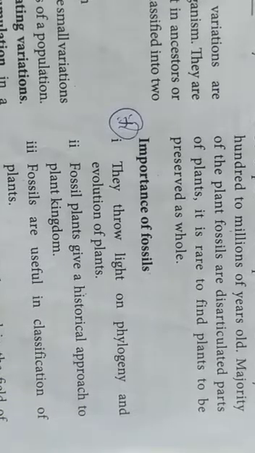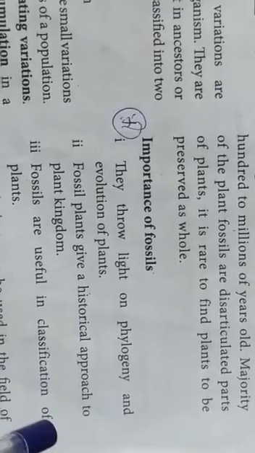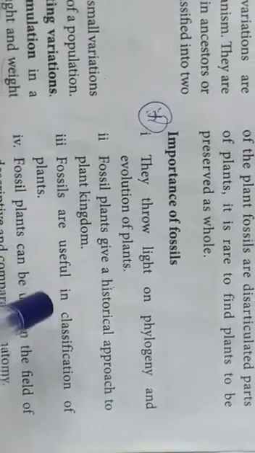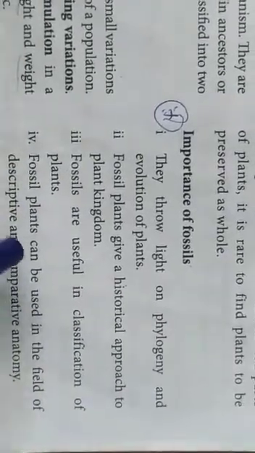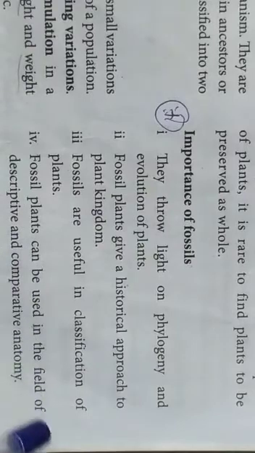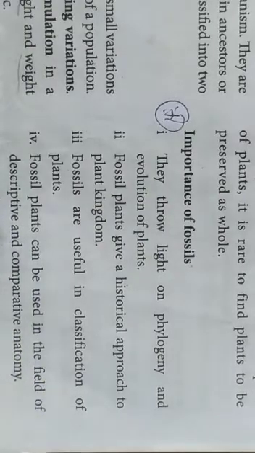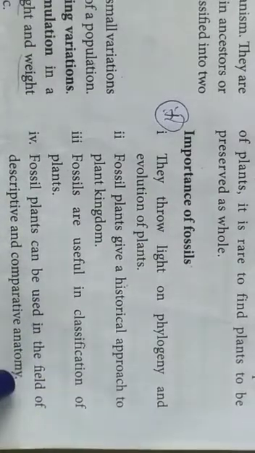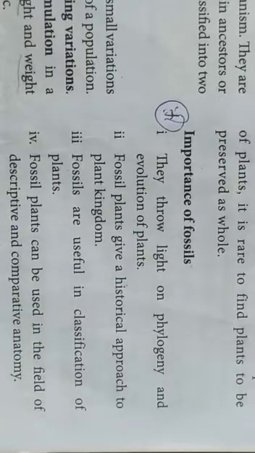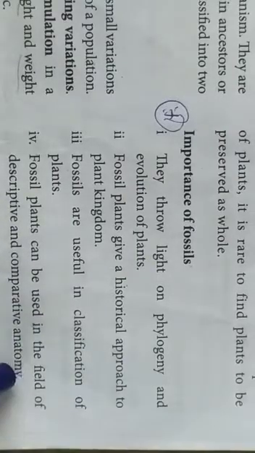Fossil plants can be used in the field of descriptive and comparative anatomy.